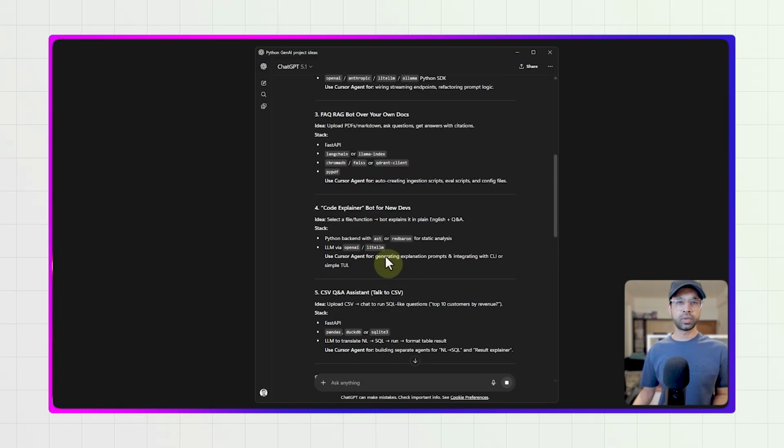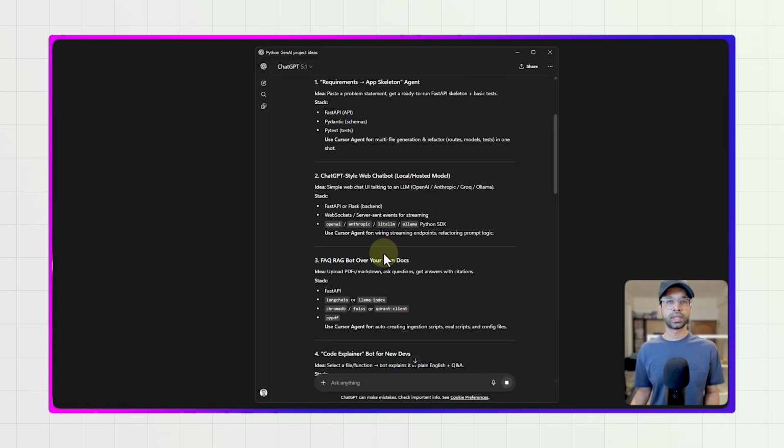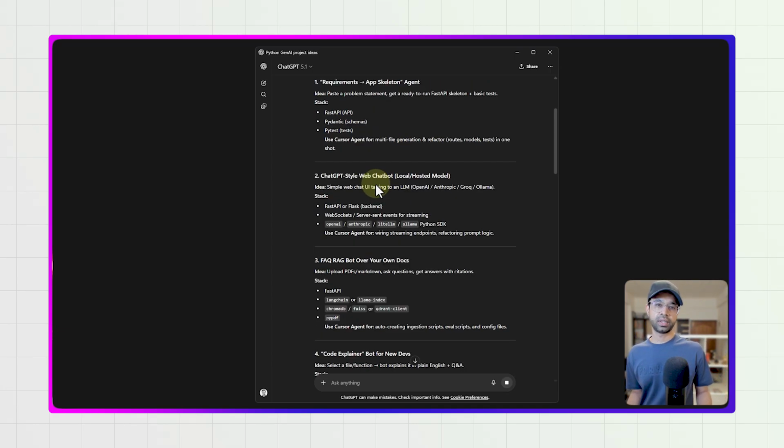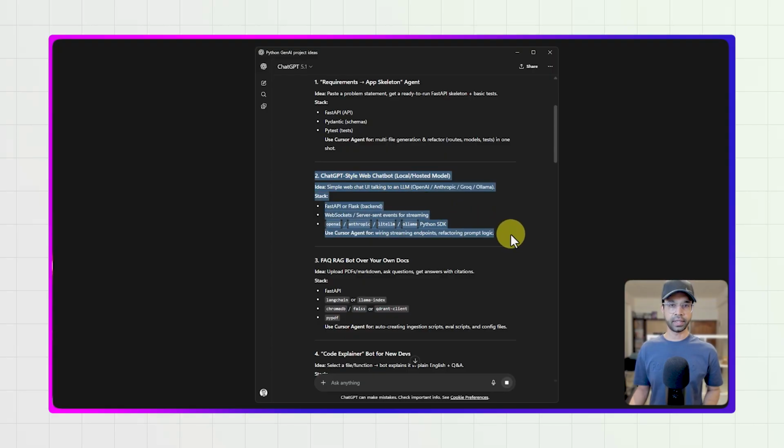Okay, I'm just going to go with a simple one, that is, paste a problem statement and get a ready-to-run FastAPI skeleton with basic tests. Okay, so this is the one. Requirements, app skeleton agent. Okay, ChatGPT-style web chatbot. Let me just go with something like this. And yeah, let's just go with this particular idea. Okay, so I got my idea.